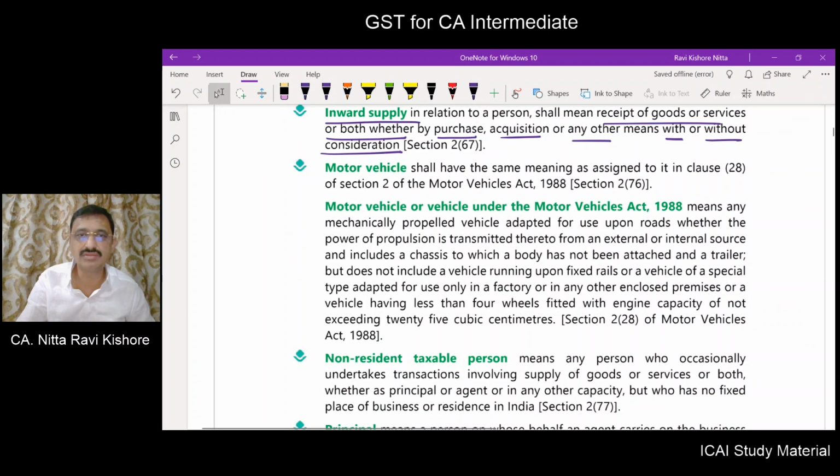What do you mean by motor vehicle? Motor vehicle will have the same meaning assigned to it in clause 28 of section 2 of the Motor Vehicle Act. Now this is the definition as given in the Motor Vehicle Act. You may go through that for academic interest.